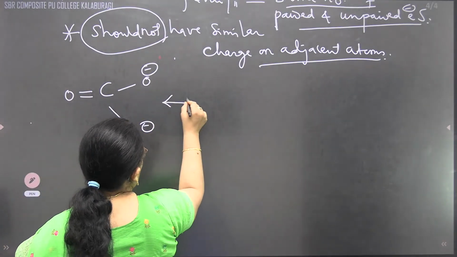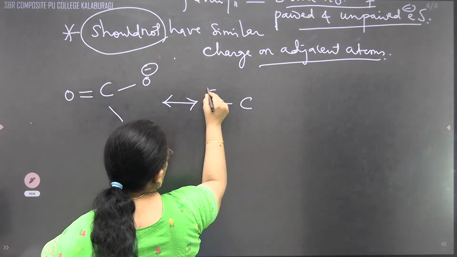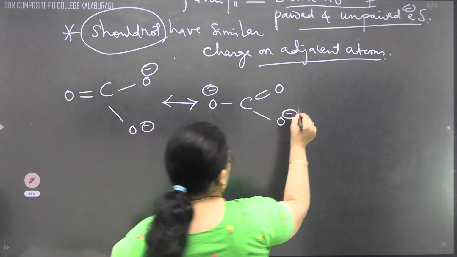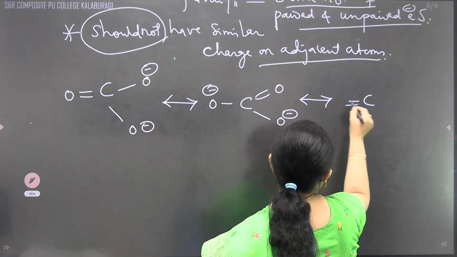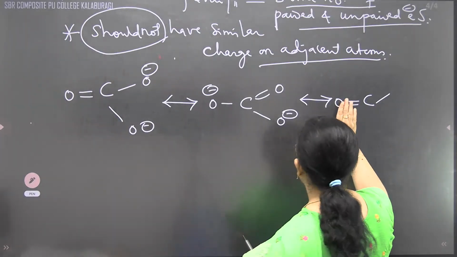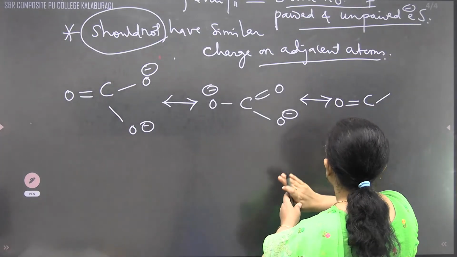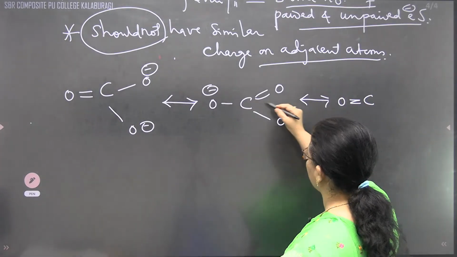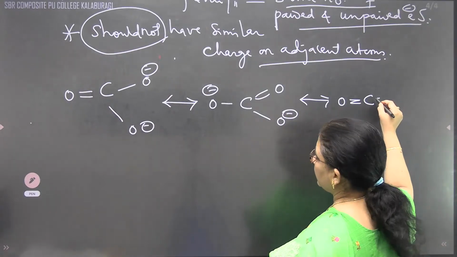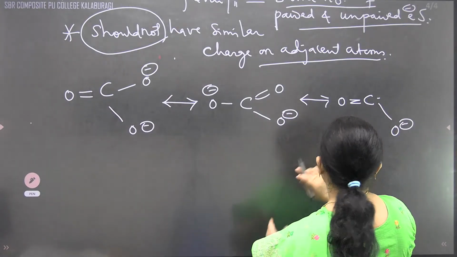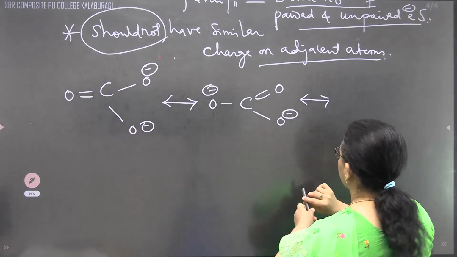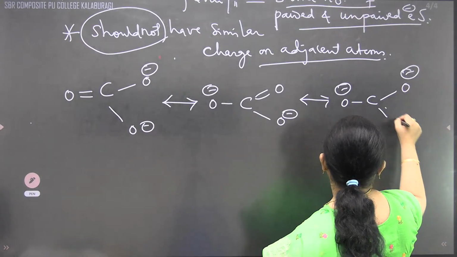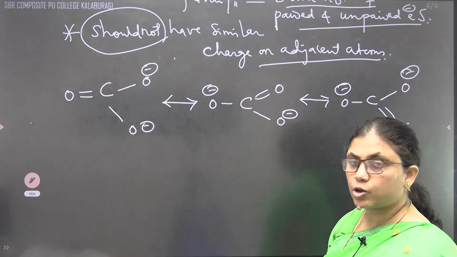So we can write this resonating structure as C with a double bond to another oxygen, and this one can become a negative charge. Similarly, the double bond can be placed on each oxygen in turn, with the other two oxygens carrying negative charges. So different resonating structures we can write.